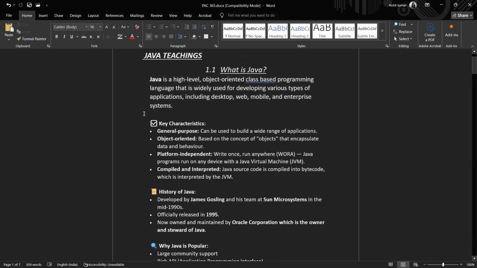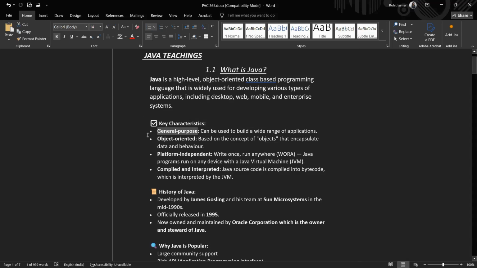So, why do we use it? The main features and the key characteristics are here. We can read them. Key characteristics. General purpose: can be used to build a wide range of applications. Because of its high usage and variety, we can apply it to different tasks.